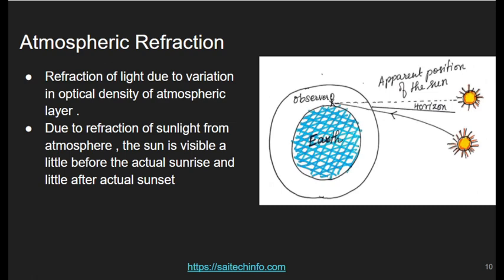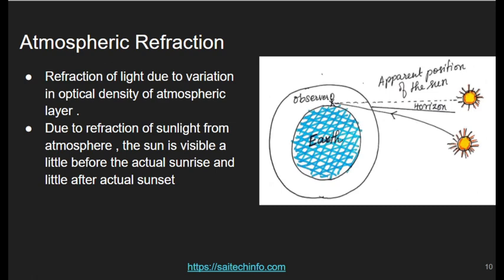So I have represented it using a diagram. Due to this phenomenon, the atmospheric refraction, we are able to see the sun before the actual sunrise and after the actual sunset. So this atmospheric refraction is the reason behind this.